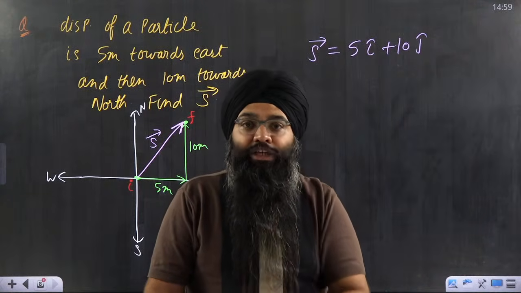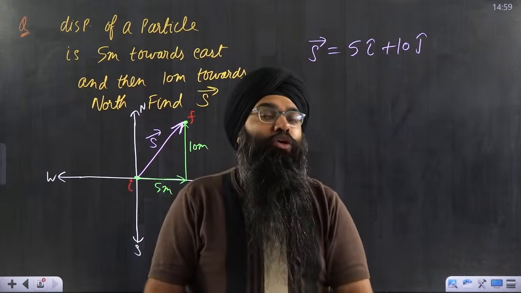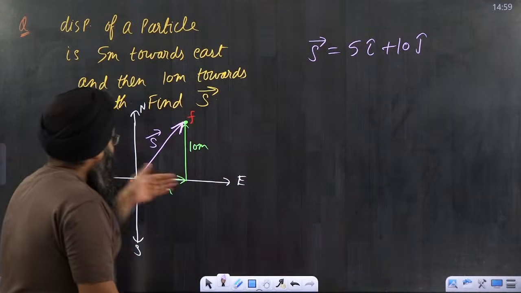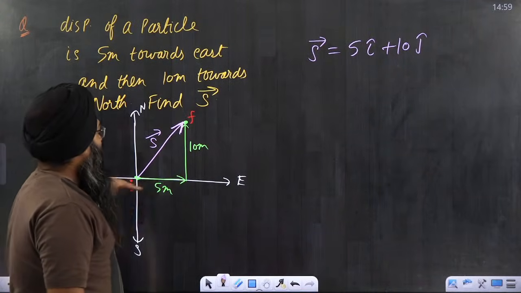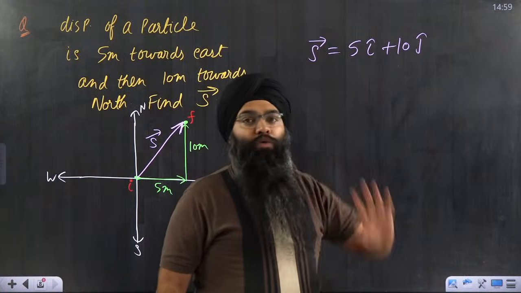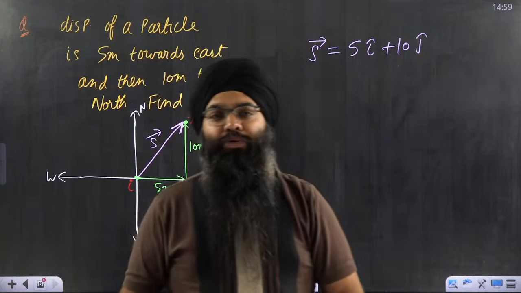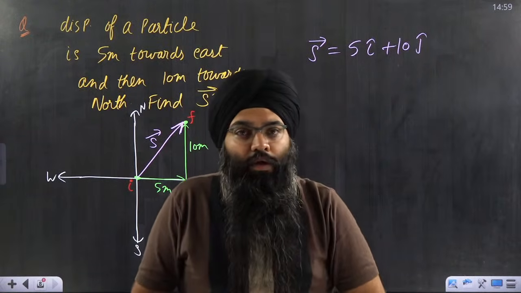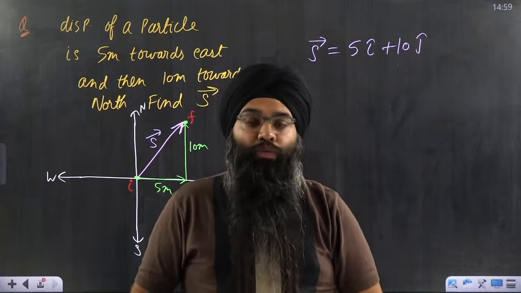In vector addition I will tell you how you have to add these two vectors. Once you know how to add these vectors, you will be able to write this. Once you are able to write this, you will be able to calculate magnitude, direction, everything about a vector. So that I will tell you in the next class, how to do it.